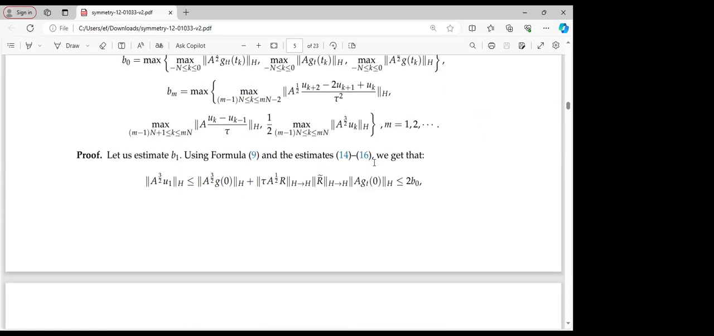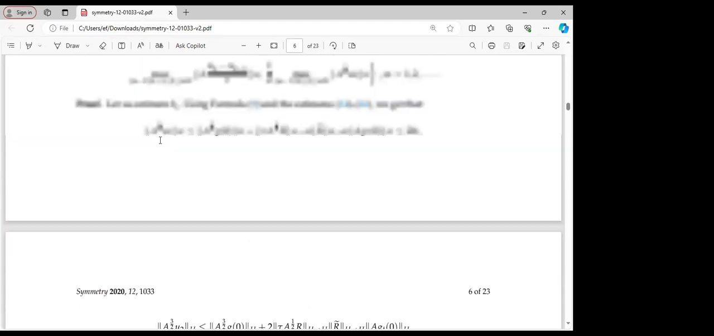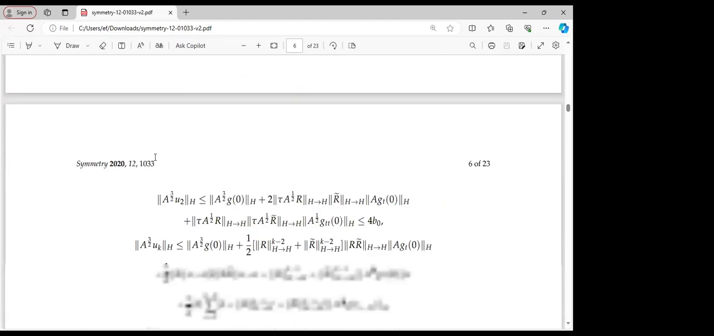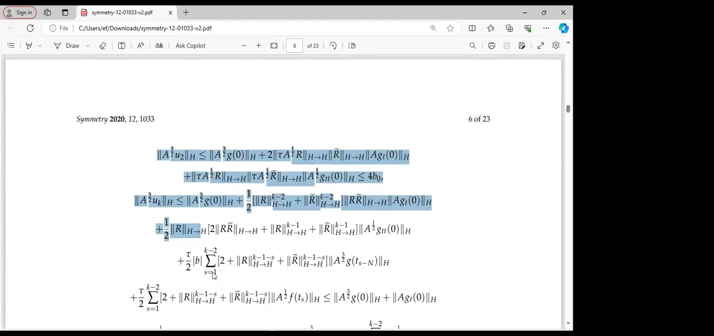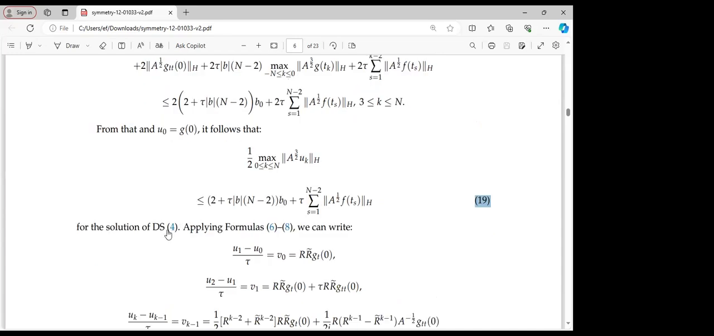If we use these and simplify, that will lead us to the following inequalities. From that, and the fact that we take U naught equal to G naught, it follows that after substitution we will have the following inequality. It leads to inequality 19 for the solution of the difference scheme 4. All that we are doing today, we bear in mind, is about the solution of the difference scheme 4.